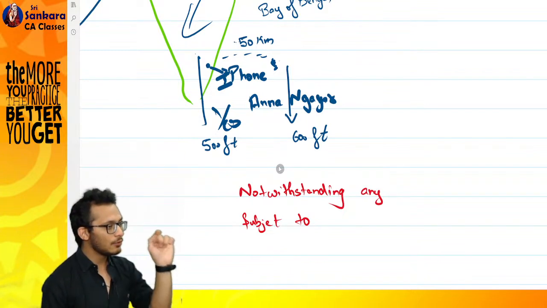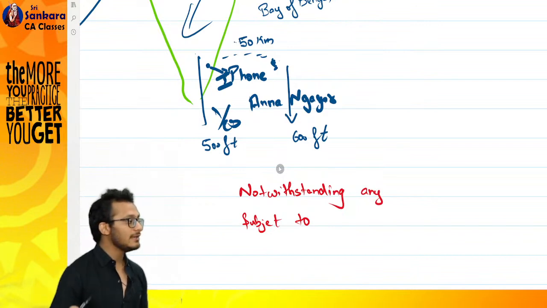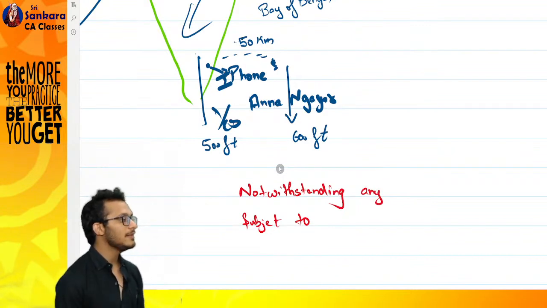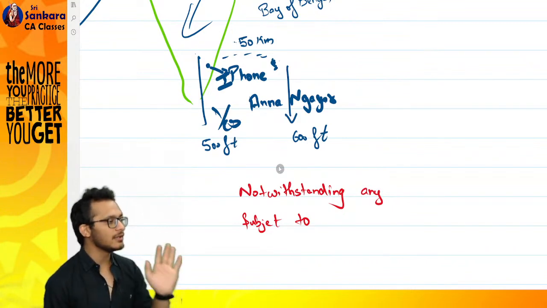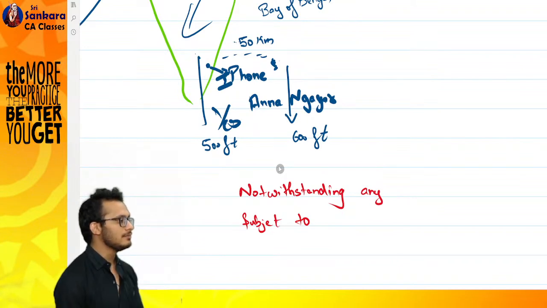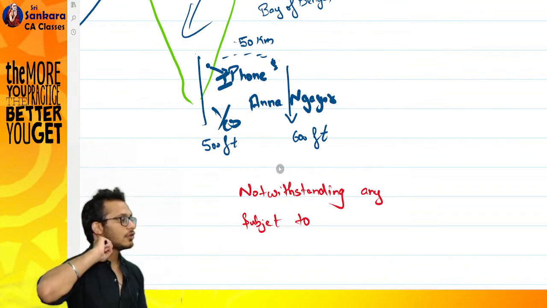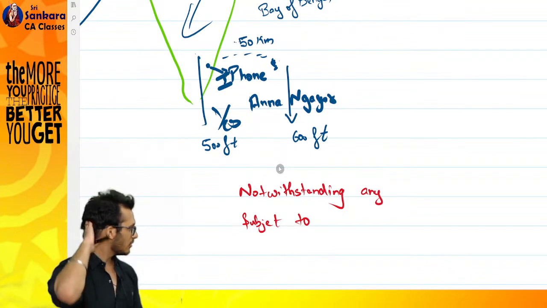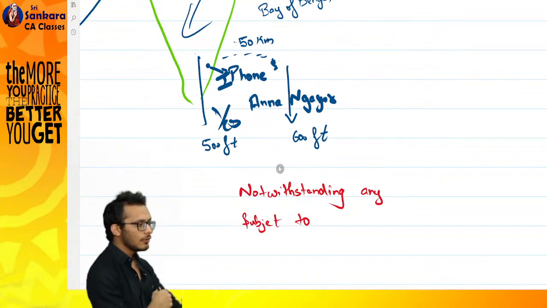That is where you need to understand what is the word notwithstanding. So there can be various types of notwithstanding. It can be notwithstanding anything contained in section 3. It means it is superior over section 3. If I say notwithstanding anything contained in the act, it means it's a superior section over every section. Clear? So there is a word called notwithstanding. It's called a superior overriding section.